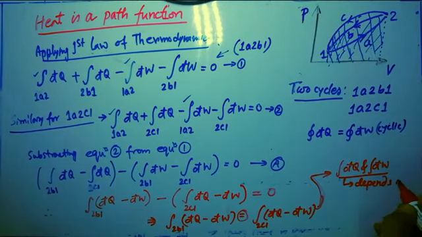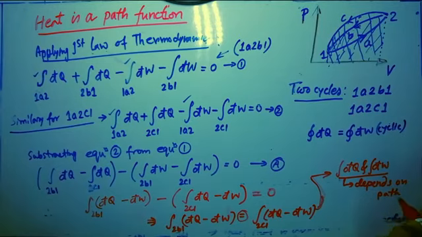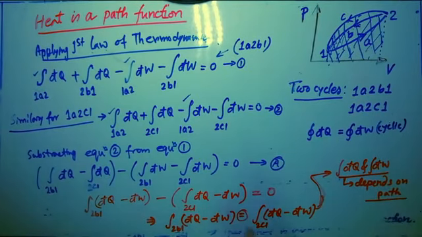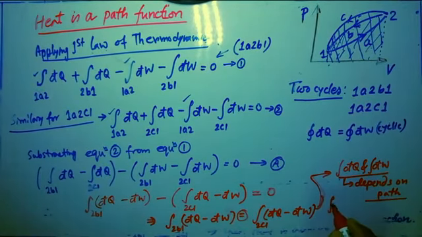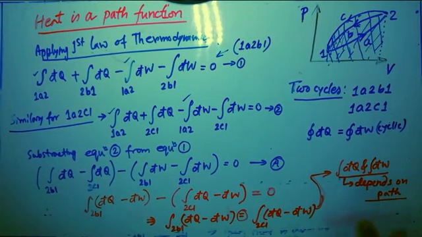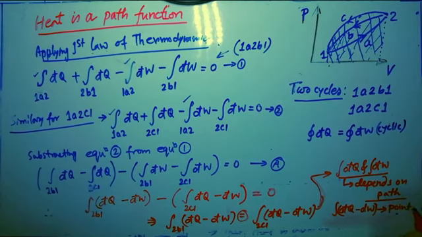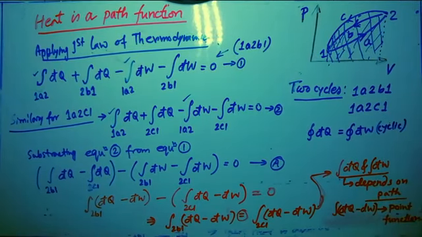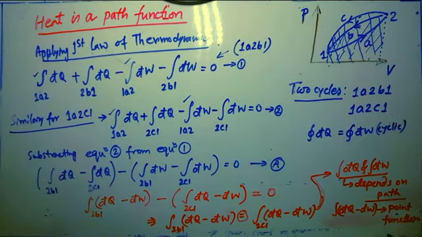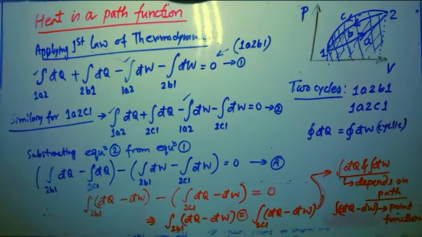Already we know they depend on path, so they are path functions. But the integration of, sorry, not a cyclic integration, only the integration of δQ minus δW is a point function. So that is a very important condition we are getting now: individually they are path functions, but their difference is a point function.